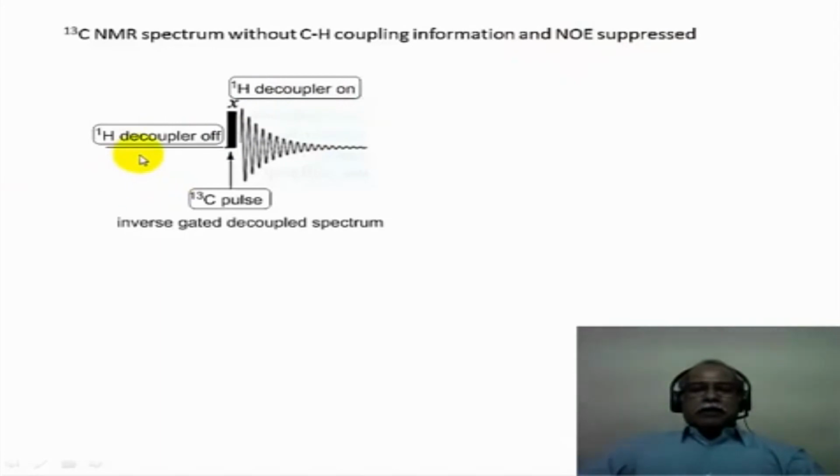This is exactly the opposite of the earlier pulse sequence. In the case of the pre-carbon-13 pulse, the decoupler is turned off. The decoupler is turned on along with the carbon-13 pulse here, and the decoupler is on throughout the free induction time. When the decoupler is on, the CH coupling information will be completely lost. Here the decoupler is off before the pulse, so NOE also will not be present. So this is known as the inverse gated decoupling spectrum. In other words, both the CH coupling information as well as the NOE are suppressed in this particular accumulation of the scans.